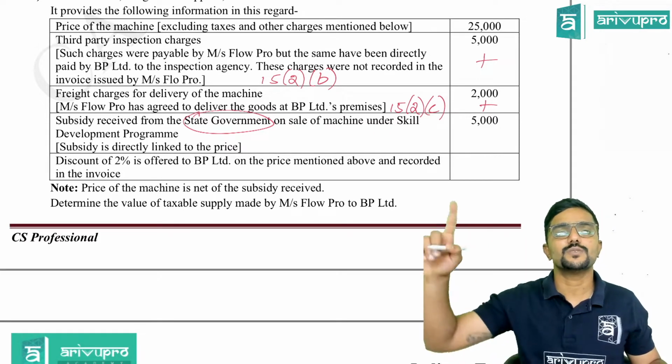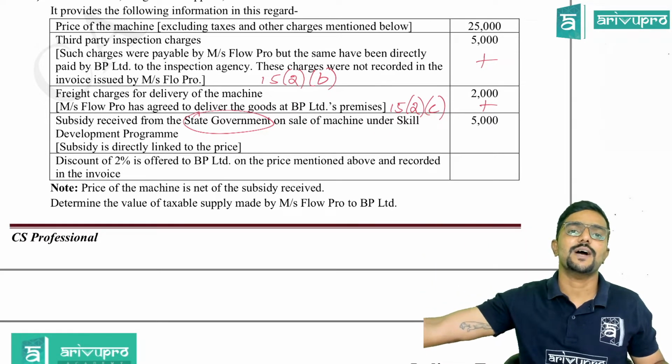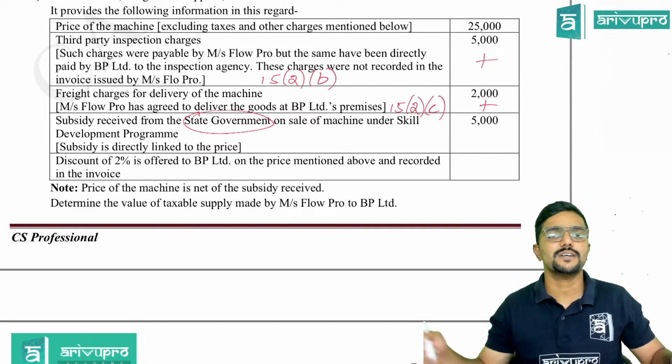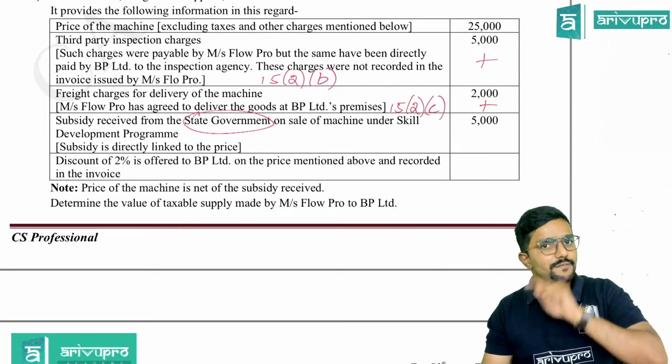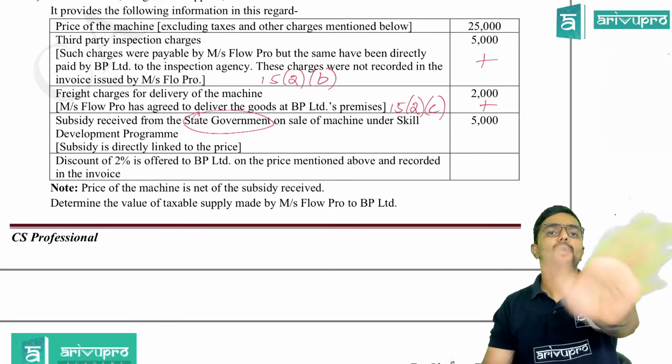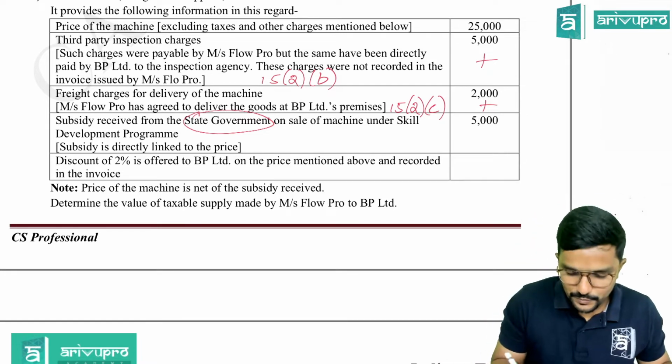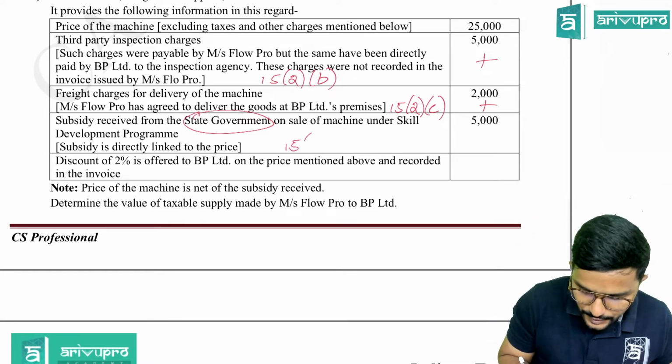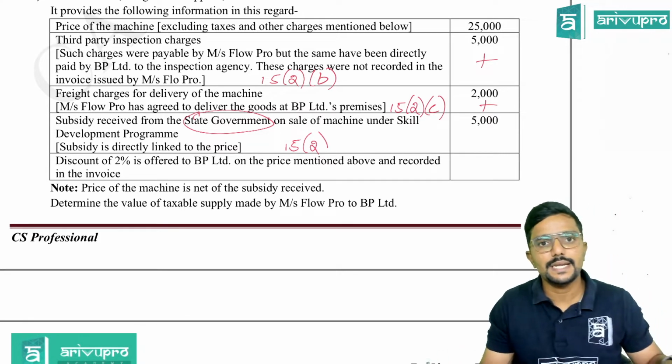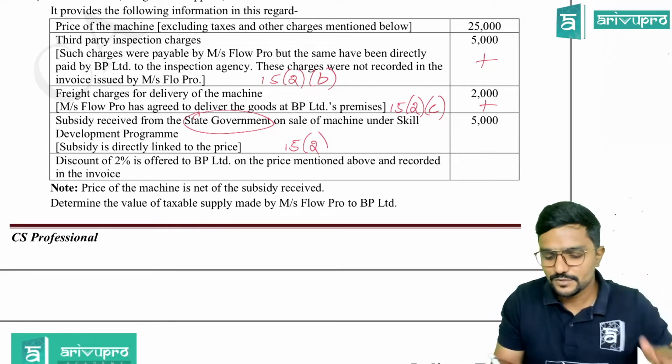Why? Because who is giving the subsidy? State government. If state government or central government is giving the subsidy, even if it is linked to the price, don't add it. Where is it told? Section 15(2). Subsidy. Clause E.